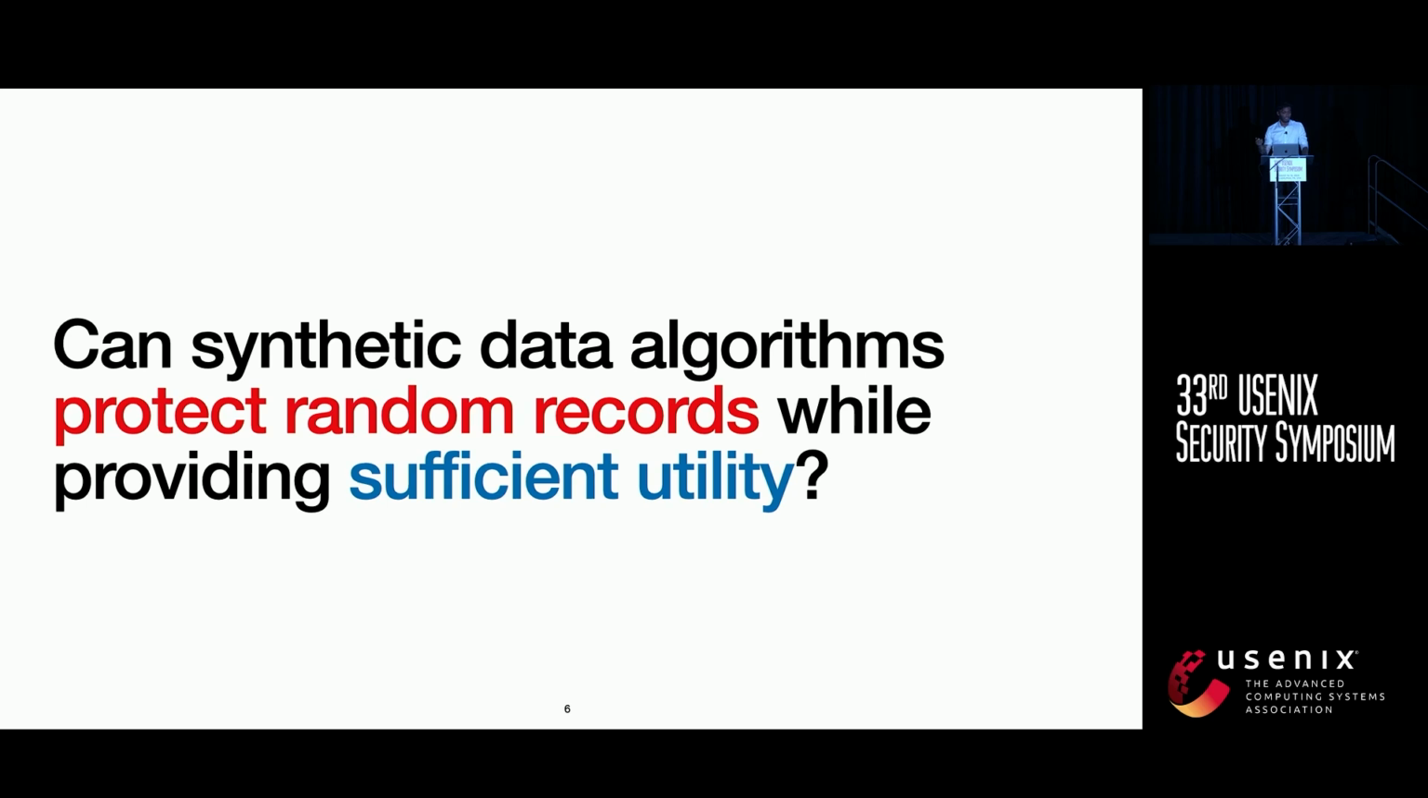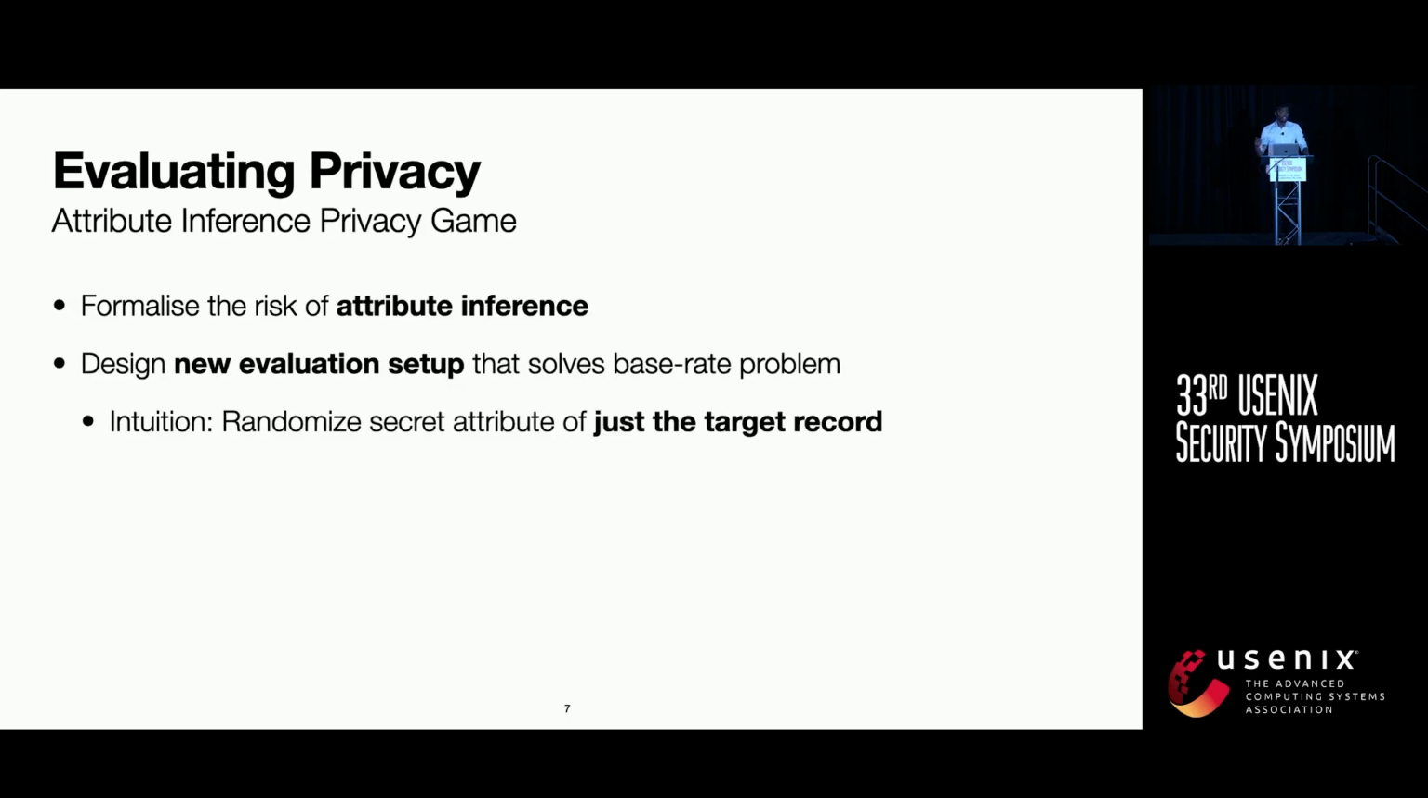For these reasons, in our work, the primary research question that we are studying is whether synthetic data can protect even the average user or the random record in the raw data while providing sufficient utility for data analysts. In order to do so, we designed a new attribute inference privacy game that formalizes this risk of attribute inference, which I referred to earlier. To that end, we also designed a new evaluation setup that solves the fundamental problem of prior privacy evaluations, which is the base rate problem, where the population-level inferences are hard to separate out from the individual-level information leakage.